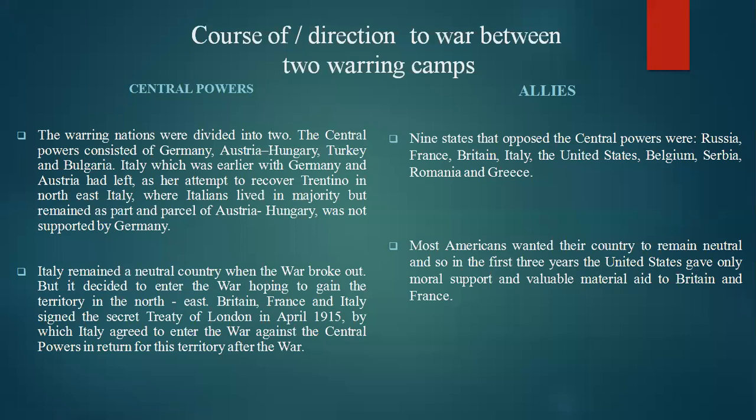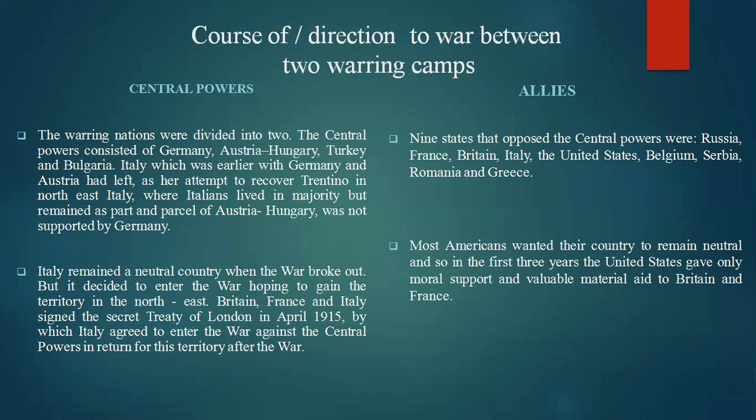This will be relating to what direction or course led to the outbreak of the First World War. In the earlier two sessions, we saw the causes and immediate causes that created the outbreak of First World War One.